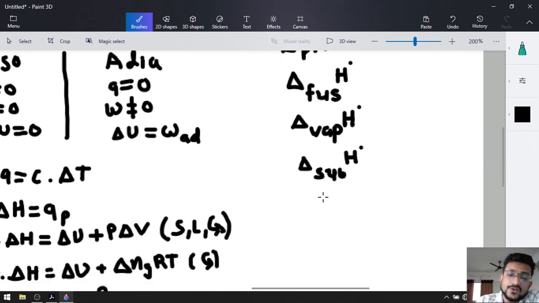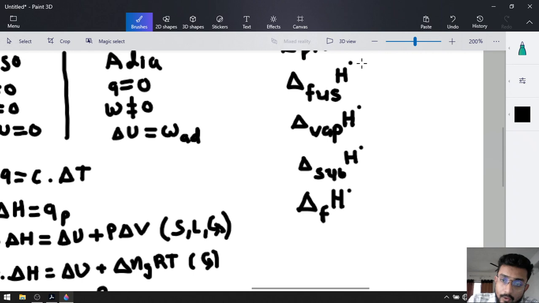After delta sub H naught, we discovered a new term, that was formation enthalpy, standard formation enthalpy. What is the standard formation enthalpy? When 1 mole of product is obtained from its elemental state at a standard state, that energy is known as the formation enthalpy.